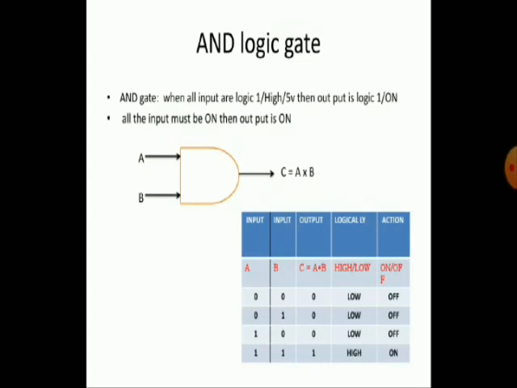You can observe the truth table here. A equals 0, B equals 0, the output is 0, meaning A into B is 0 into 0, which is 0. Next, A equals 0, B equals 1, the output is 0, meaning 0 into 1 is 0. Similarly, 1, 0 is also 0. If both inputs are high, the output is 1. Simply we can say the AND operation is: if both inputs are high, then only the output is high. Otherwise, the output is 0.